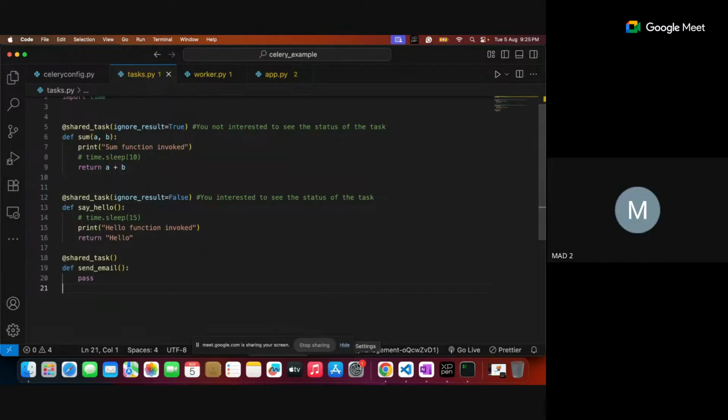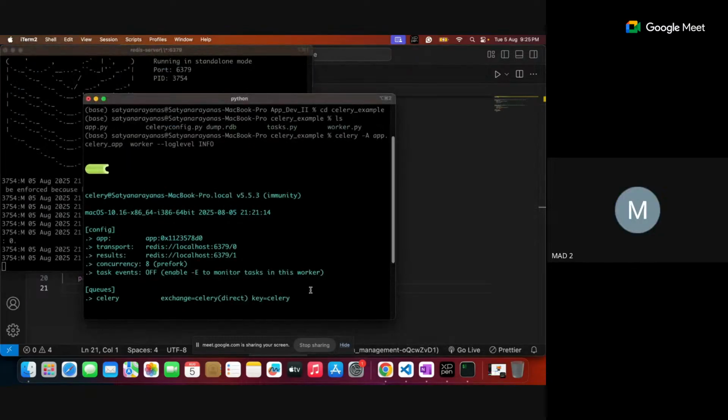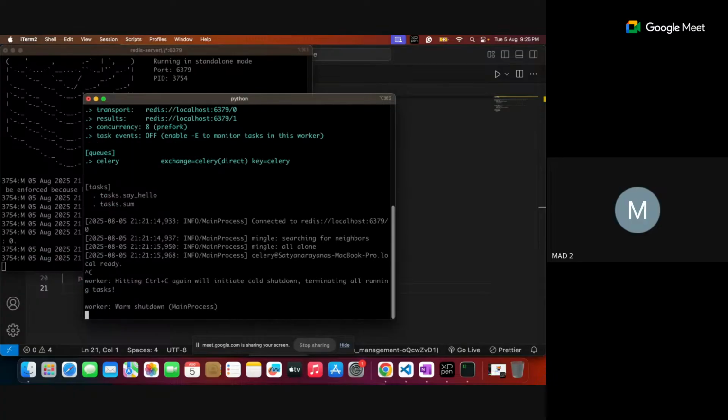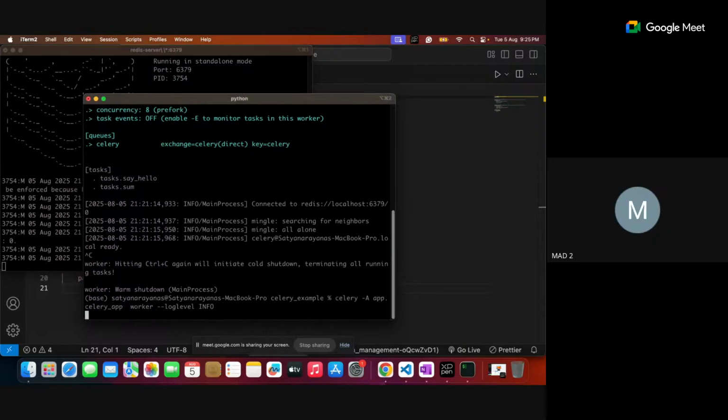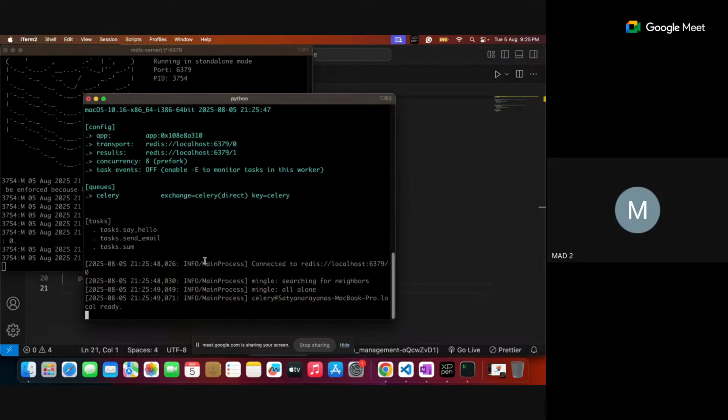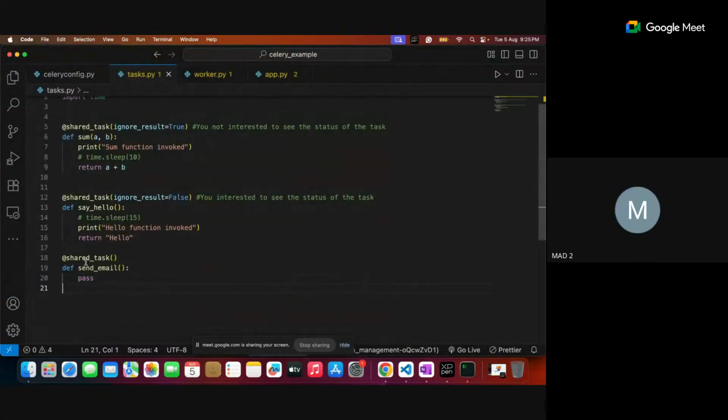So let me stop my Celery and restart again. Immediately it recognizes. See, I'm shutting down with Control C. Again, I'm starting. Yes. See that? Is it clear? Yes. So what happens is whatever is prefixed with shared_task is automatically caught by the